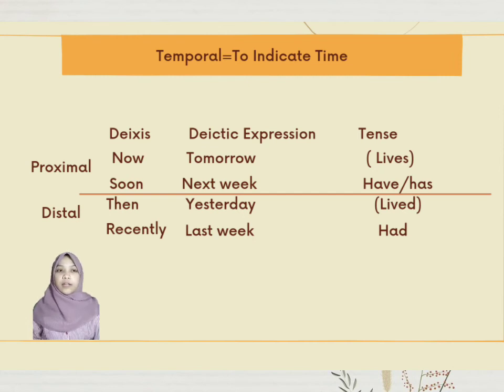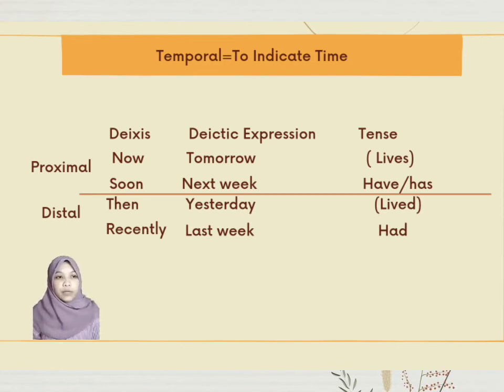And for next, I would like to explain about the temporal deixis. The temporal deixis is to indicate time. There are two types. The first is proximal term and distal term. Proximal term is near the speaker, but distal term is away from the speaker, and applies to future or past time.